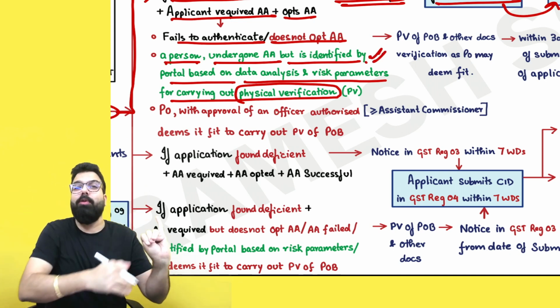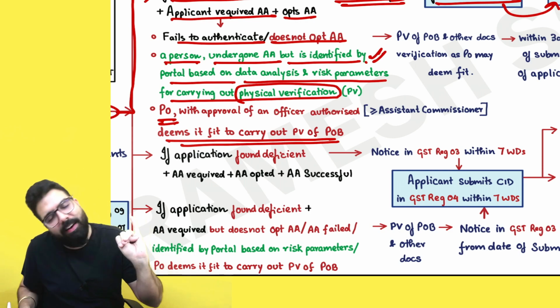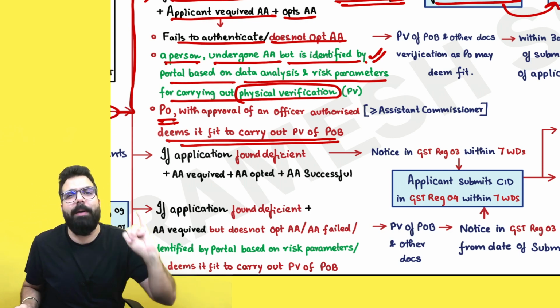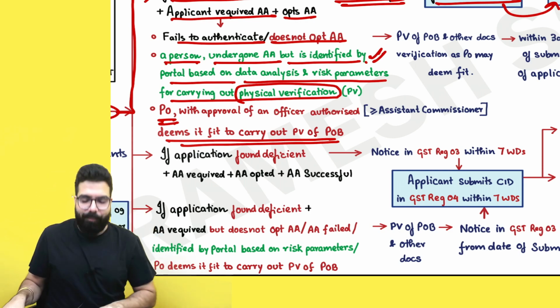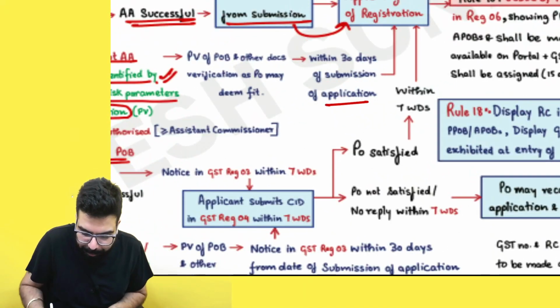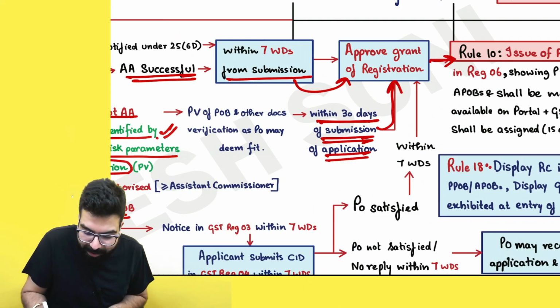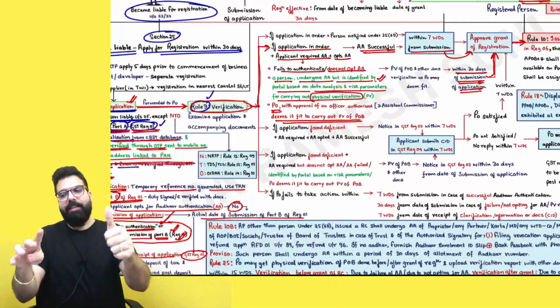Sir, I have done Aadhaar authentication, proper officer identifies you, proper officer deems it fit to carry out physical verification, then also physical verification of the place of business will be done. And sir, now the time limit is within 30 days from the date of submission of application, the registration will be approved and registration certificate will be granted. Is this point clear to all?